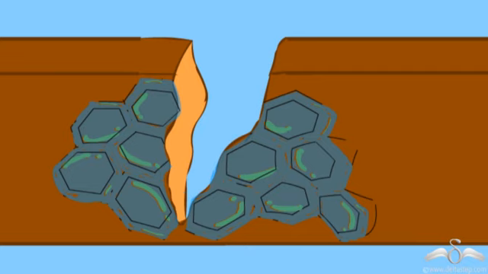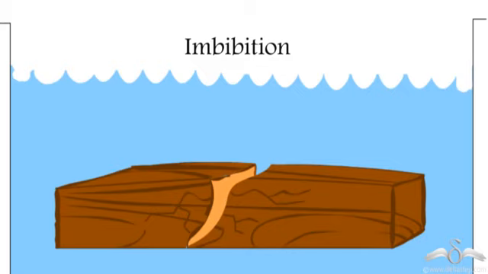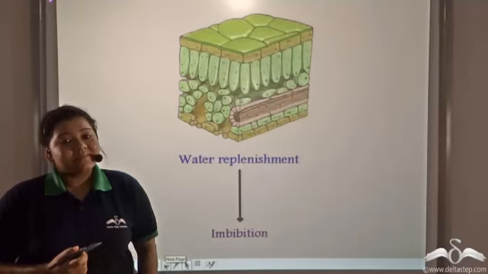This process of taking up of water from a high concentration area to a low concentration area across the cell walls is known as imbibition. So because of imbibition during the monsoon seasons, the doors and windows of our homes get cracked because they take up the water from outside and crack open.